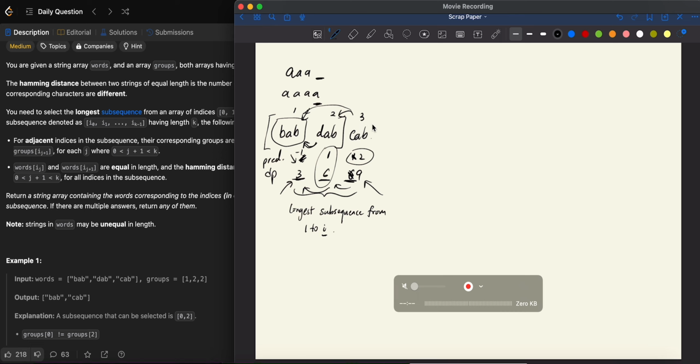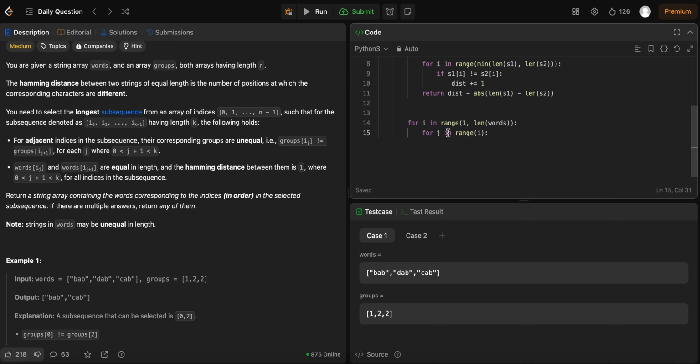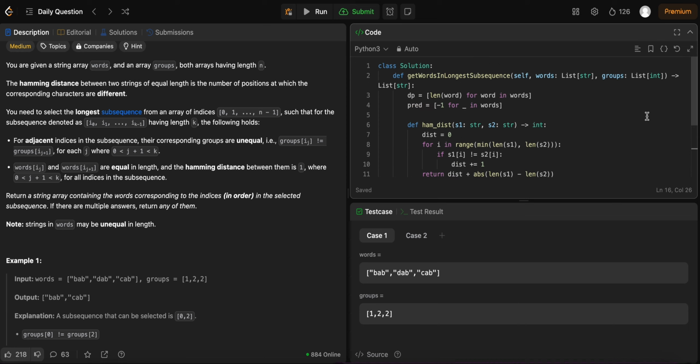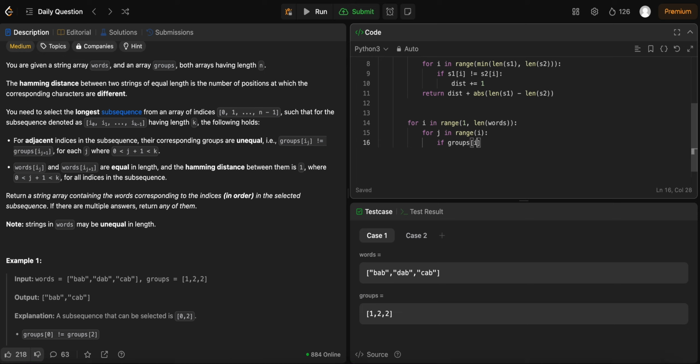So when we have a 2 here, we only want to look at the first 2. So that's where this comes from. And then what we can do is just do if words, I guess like hang distance. Maybe we can test the groups first, because that's a bit faster. So if groups I is not equal to groups j, and